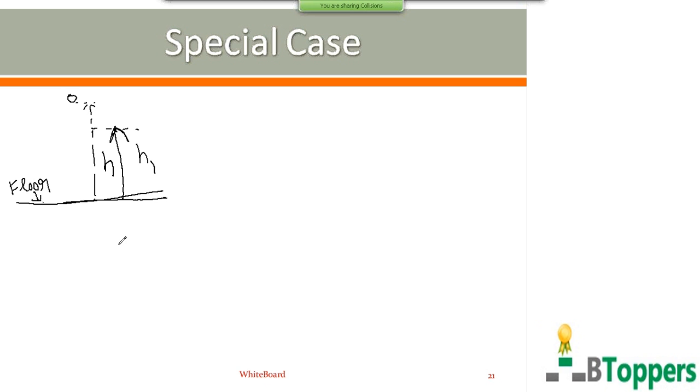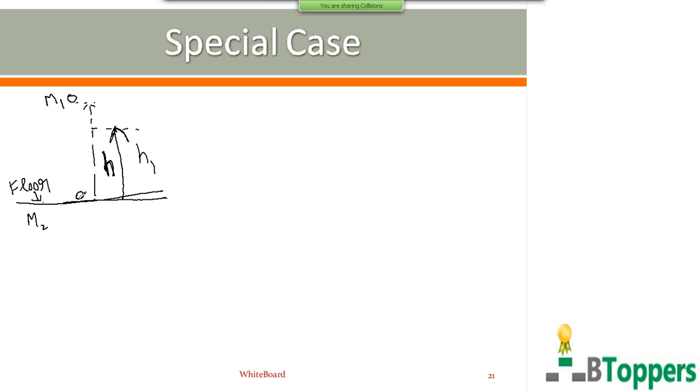So here, let us suppose the collision is not perfectly elastic, it is semi-elastic or inelastic. So the ball rises to height h1, which is less than the initial height h from where it is dropped. So we consider the collision between the ball and the floor. m1 is the mass of the ball, m2 is the mass of the floor.